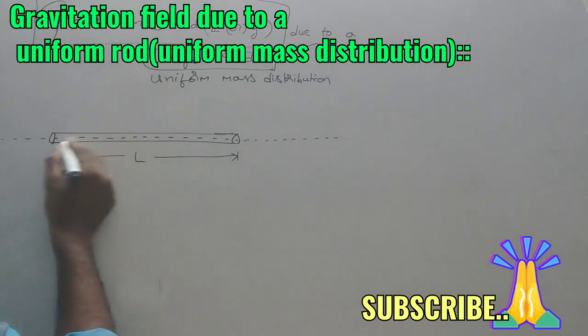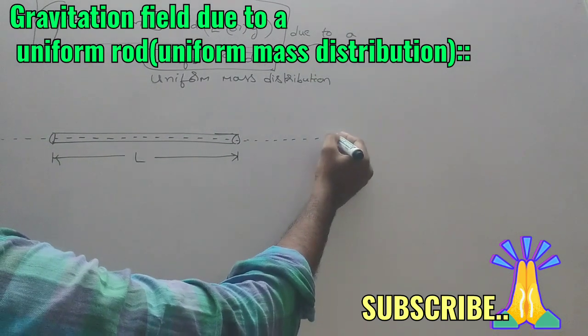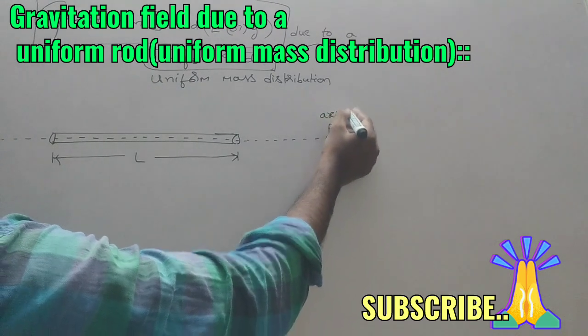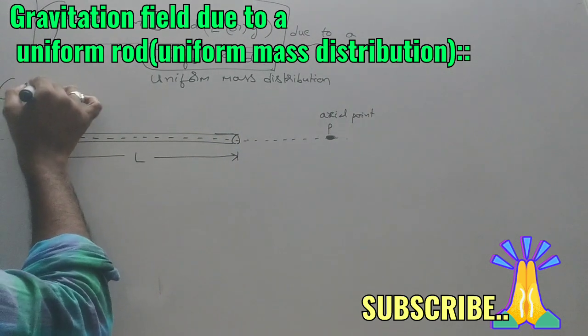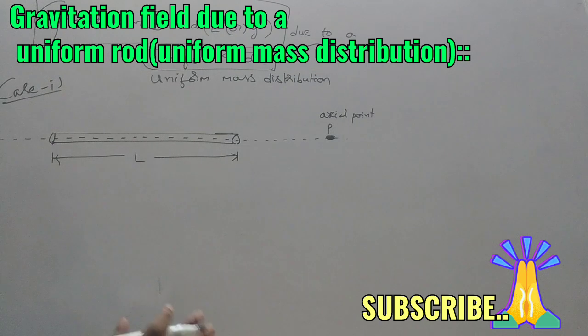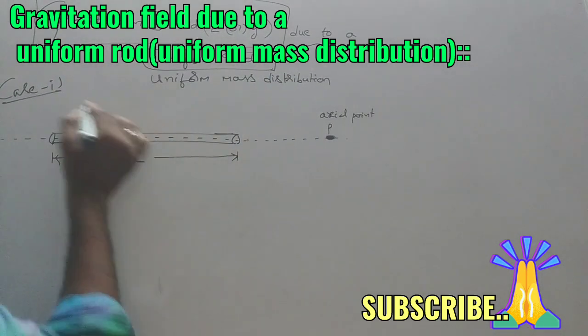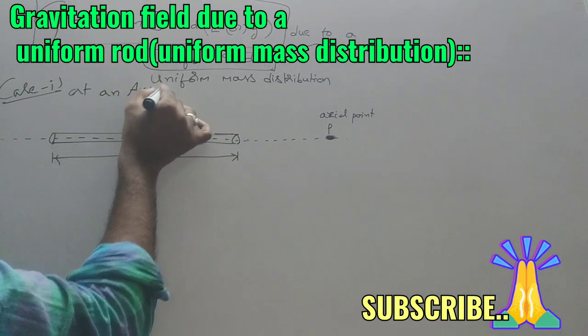For this rod, a line going through the length of the rod is called the axial line, and this point is called the axial point. Now we are going to learn case 1 in this case also: not the electric field, but the gravitational field due to a uniform rod at an axial point.